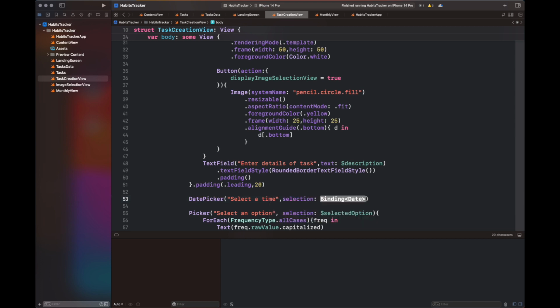Here I am adding a date picker that will help us pick a certain time for the notification scheduling.